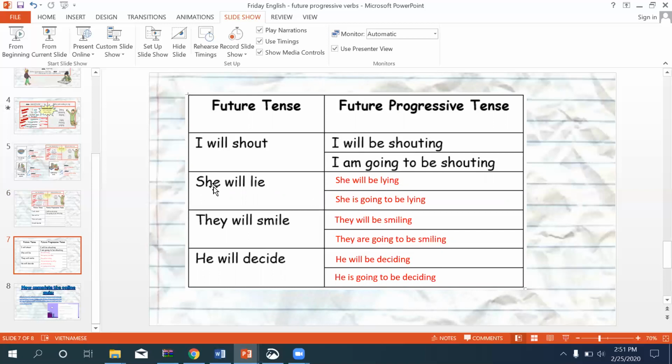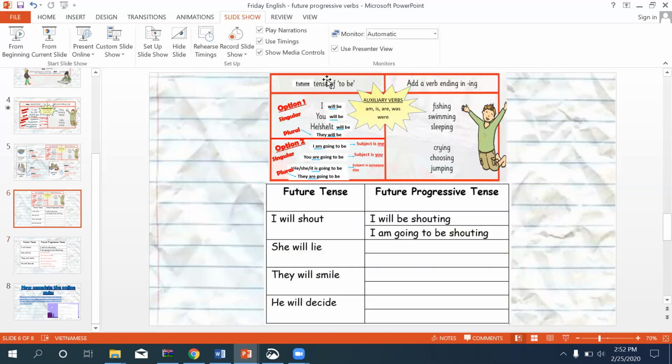So she, keep it the same as your present progressive, it would be is. And then we add going to be. She is going to be lying. They are going to be smiling. He is going to be deciding. Okay? So just keep looking at that key to help you.